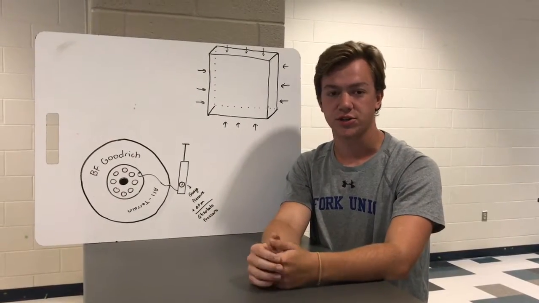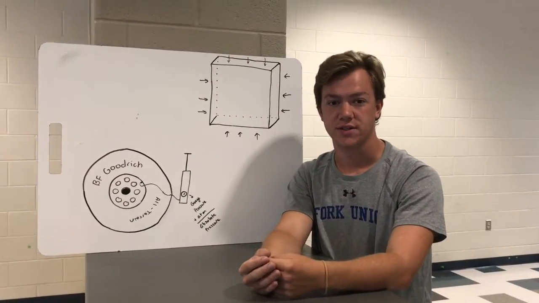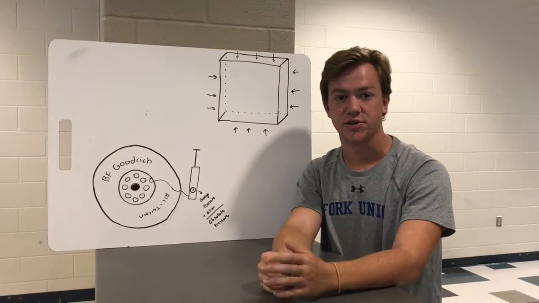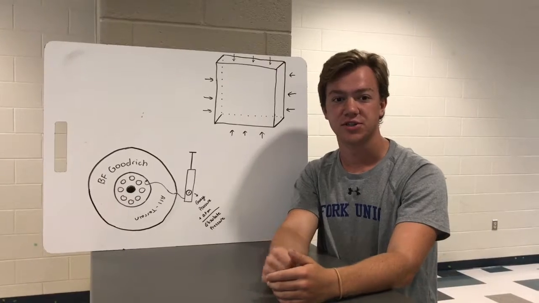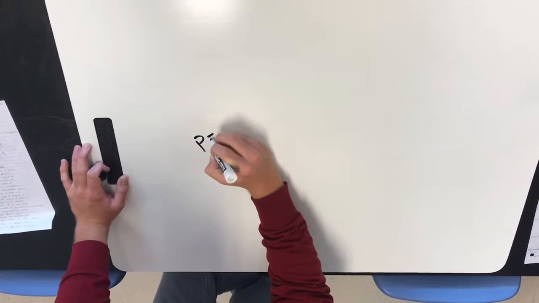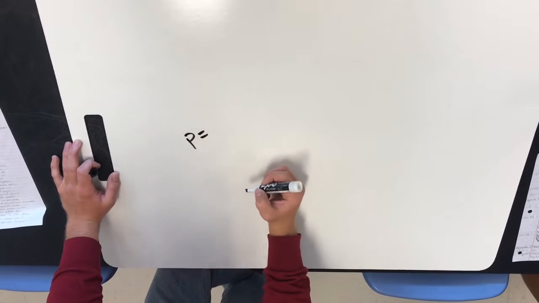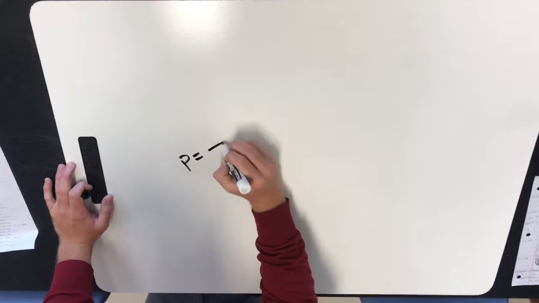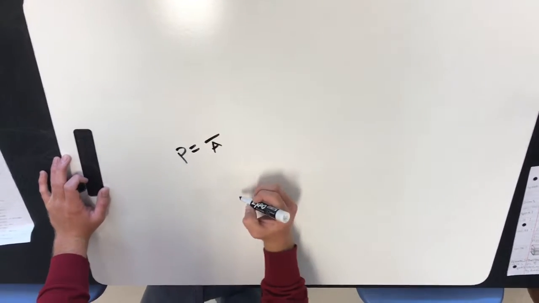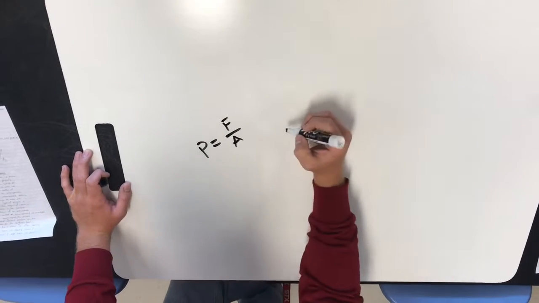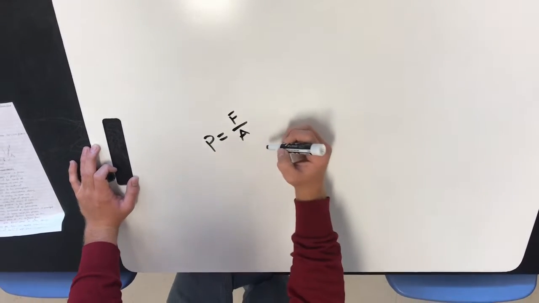Today we were talking about pressure, pressure at depth, and buoyancy. But first we must define pressure. Pressure is a ratio of force over the area over which it's distributed. So finding an equation for pressure, we know that as area increases and the force remains constant, pressure decreases, so therefore area must be in the denominator and force is in the numerator. And you get the equation P equals F over A.